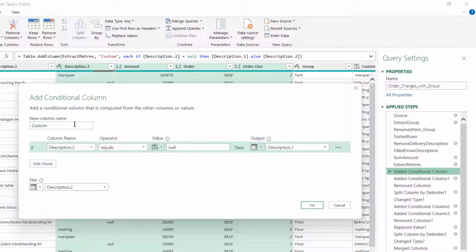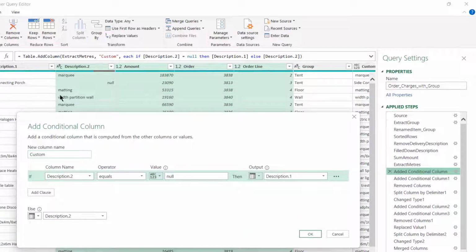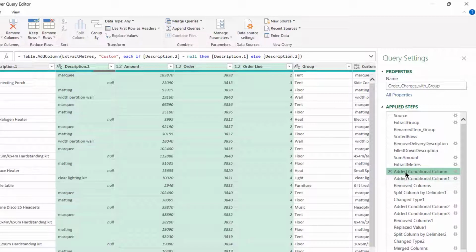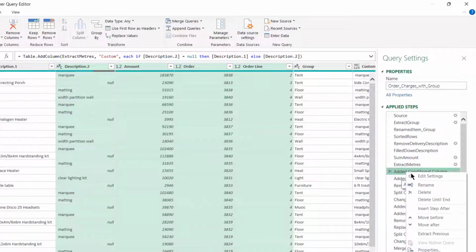The best way to work out what these sorts of steps are doing is to look at it in conjunction with the data. So we've got description 2, and we can see the description 2 column, and we're looking if it's null, and then we're making the output description 1, and again we can see that at the top of the screen. So what we need to do is check what happens when they're null. So we can see that if it's null in description 2, we're using description 1. So we're actually fully populating the description column. So we're going to call it create description column.